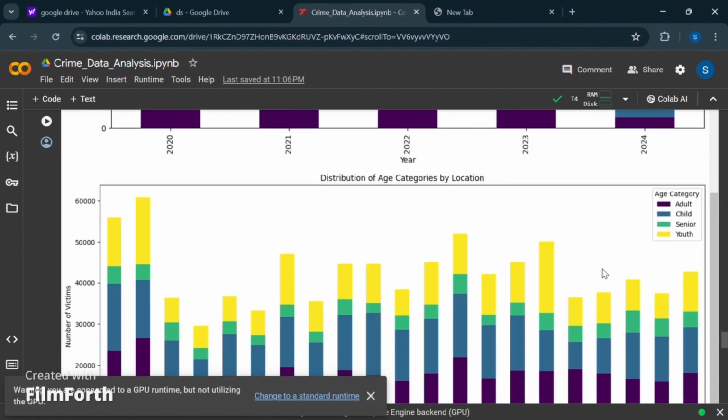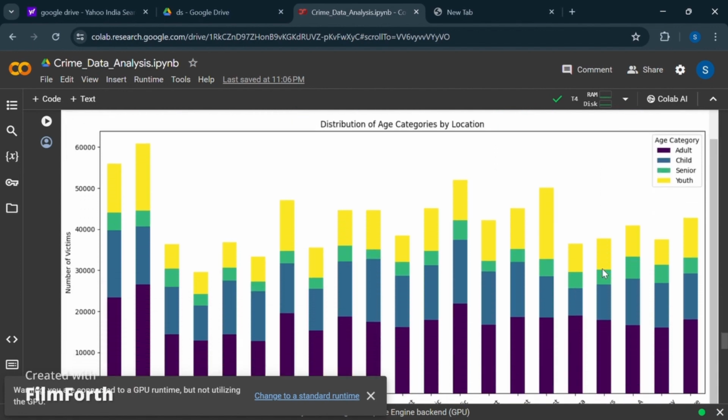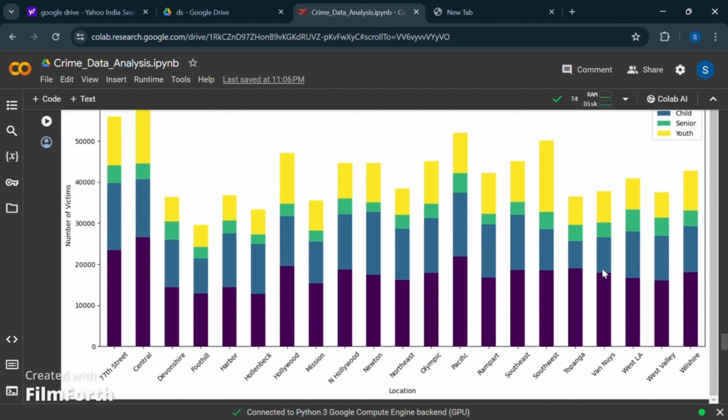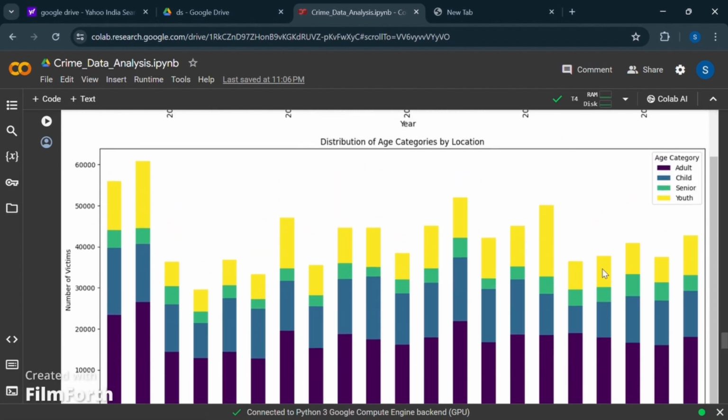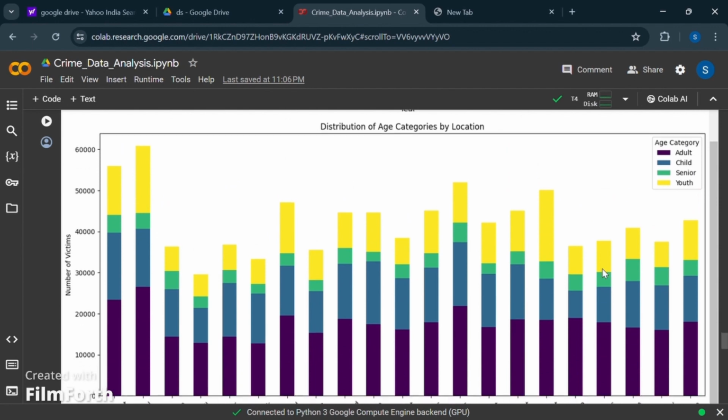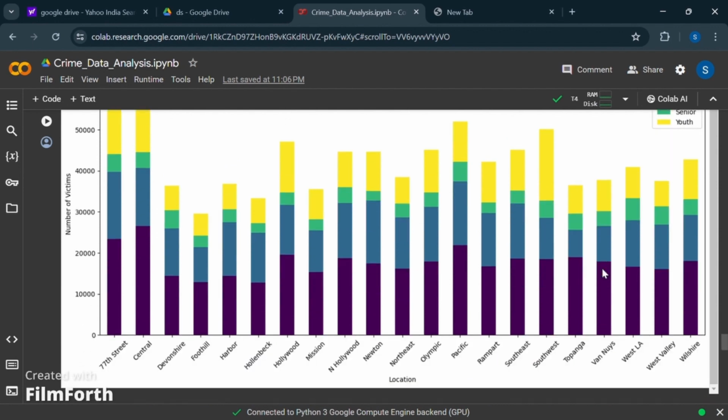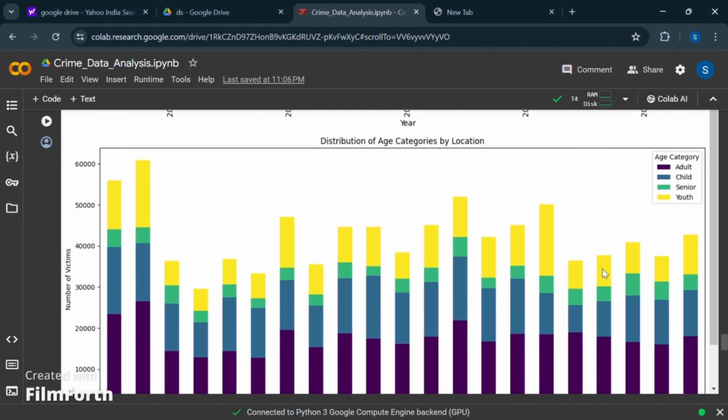And when we distribute our age categories by location and the number of victims, this is how the chart goes. The Central area has a maximum of 60,000 victims. The minimum victims are from Foothill, and the average victims range around 35,000.